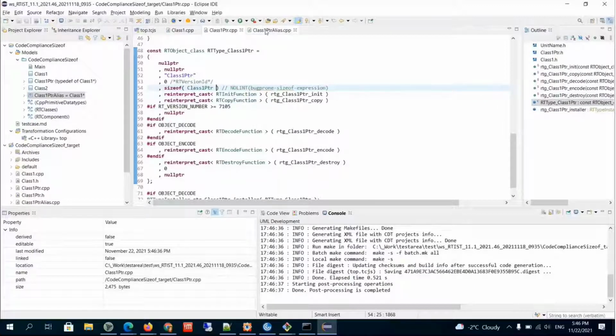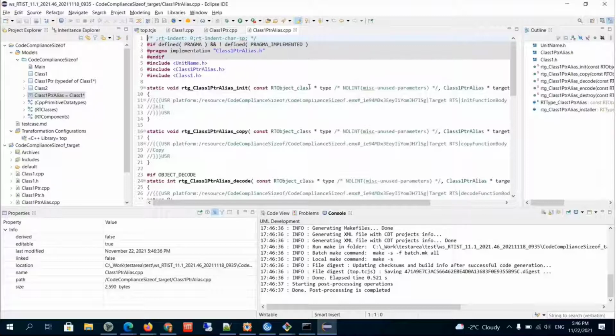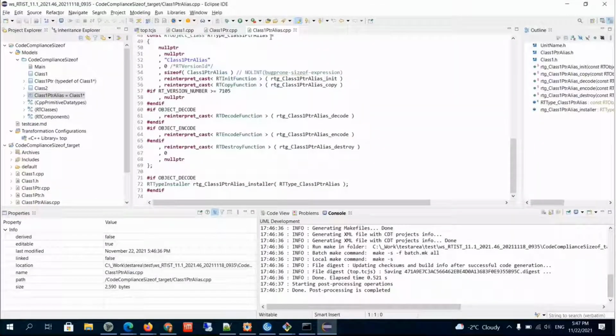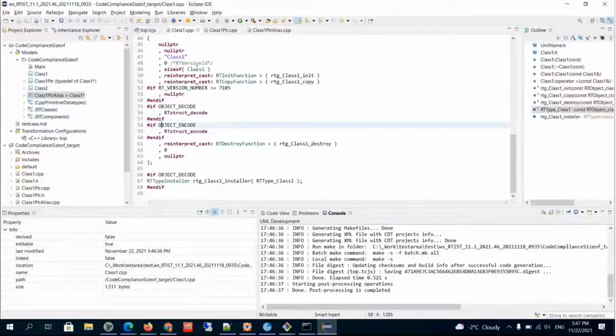The same was generated also for a type alias. Here it is also a pointer, and we are also suppressing it. But for normal classes, this is not generated, because in this case it is not needed.